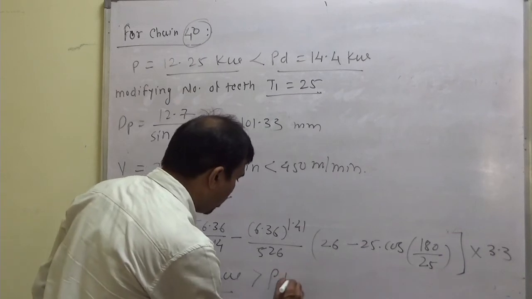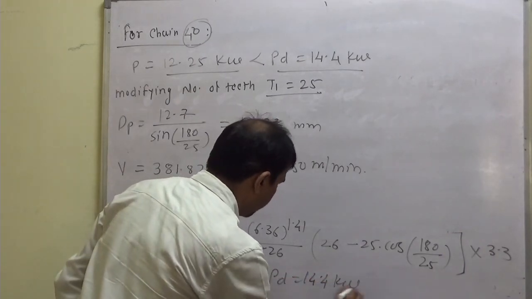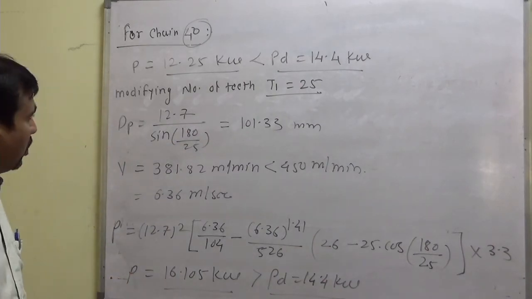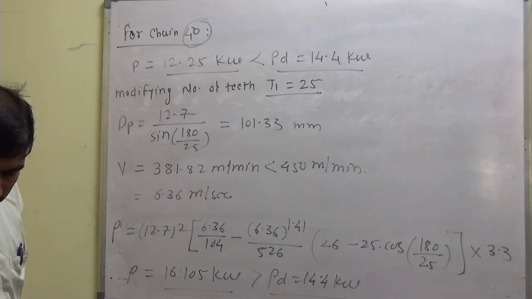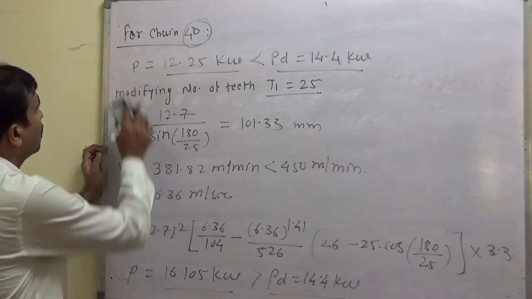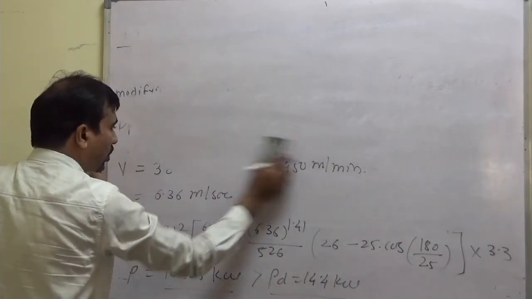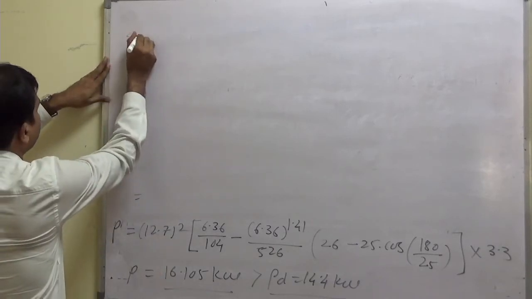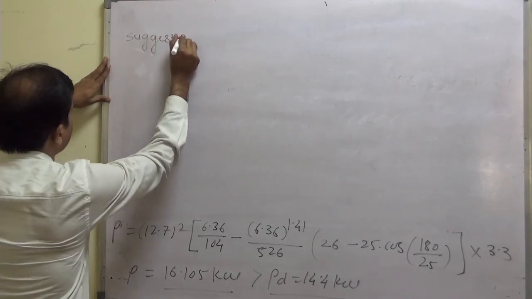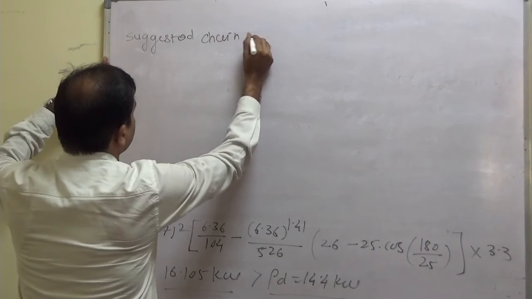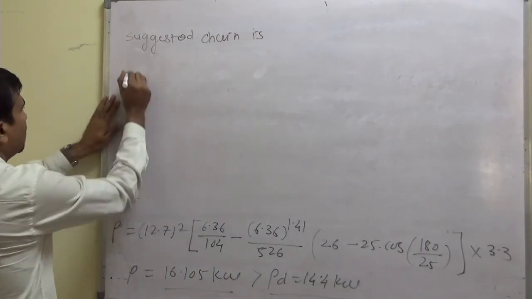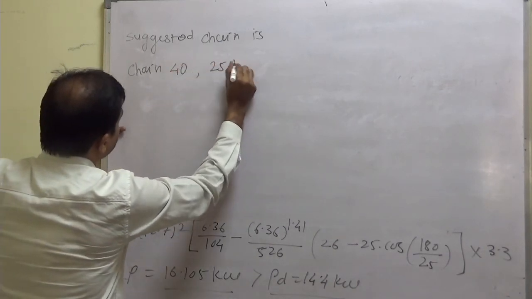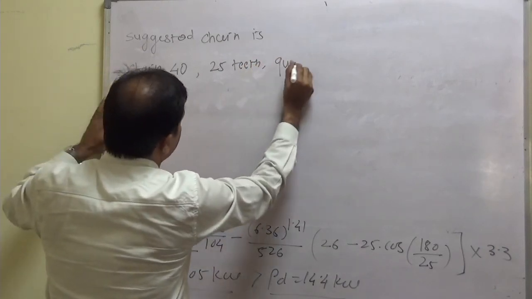which is greater than design power PD, that is 14.4 kilowatt. Hence, this chain can be final. So you can write here suggested chain number. Suggested chain is chain number 40, 25 teeth, quadruple strand.